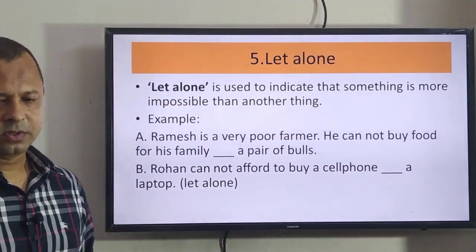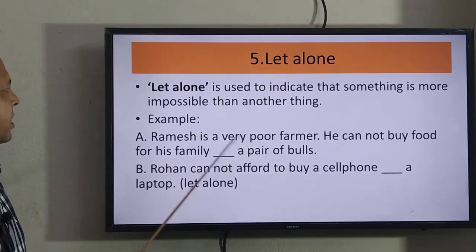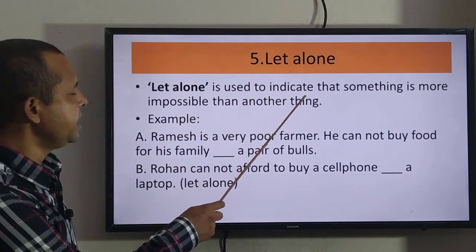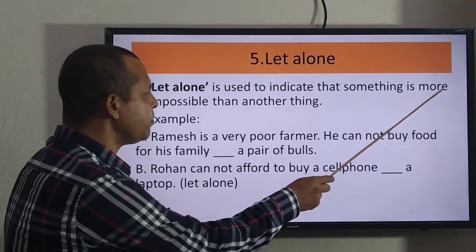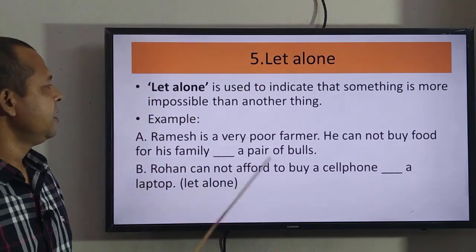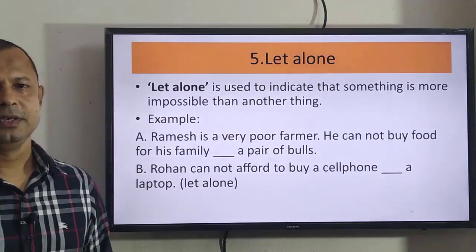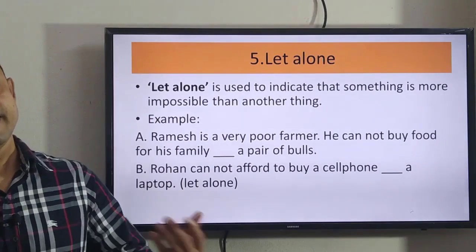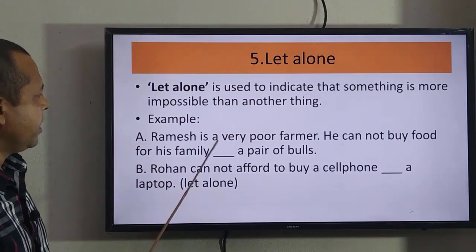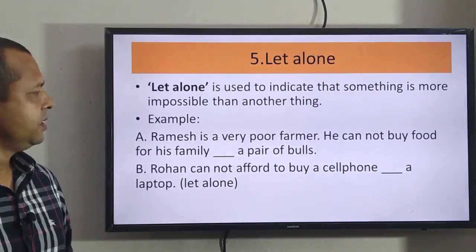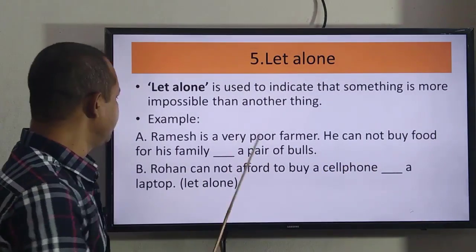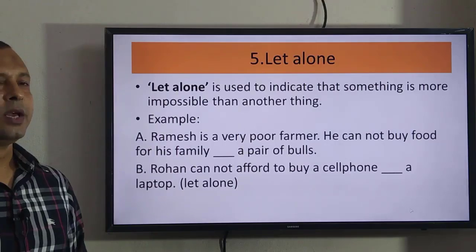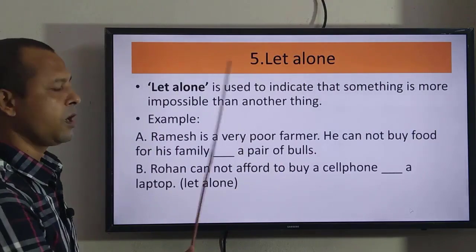Let alone. What is the use of let alone? Let alone is used to indicate that something is more impossible than another thing. See here, Ramesh is a poor farmer. He cannot buy food for his family, let alone a pair of bulls.